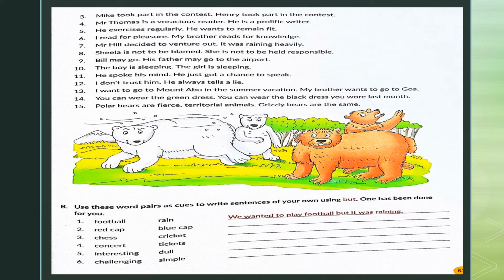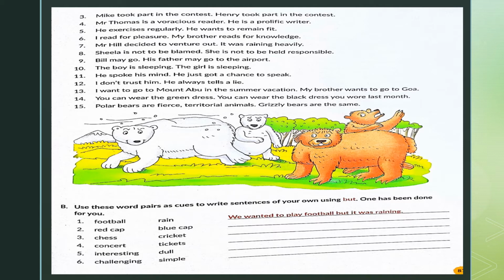Come to exercise B. Use these word pairs as cues to write sentences of your own using but. One has been done for you. So your own sentence has to be written. Football and rain has been given together. You have to use them in a sentence while using the word but. We wanted to play football, but it was raining.